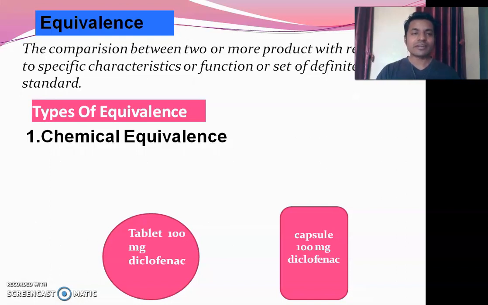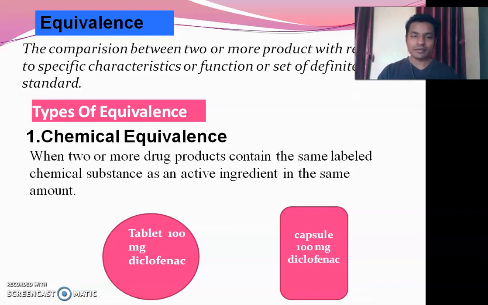So now what are the different types of equivalence? There are different types. The first one is chemical equivalence. So chemical equivalence means what? When two or more drug products contain the same labeled chemical substance as active ingredient in the same amount. Means two or more formulations having the same drug in the same amount, that is the same dose.